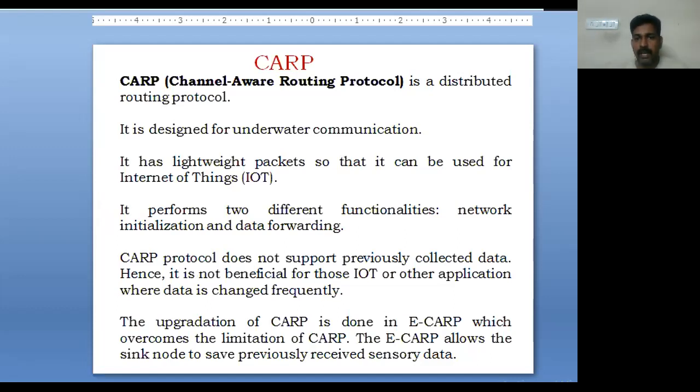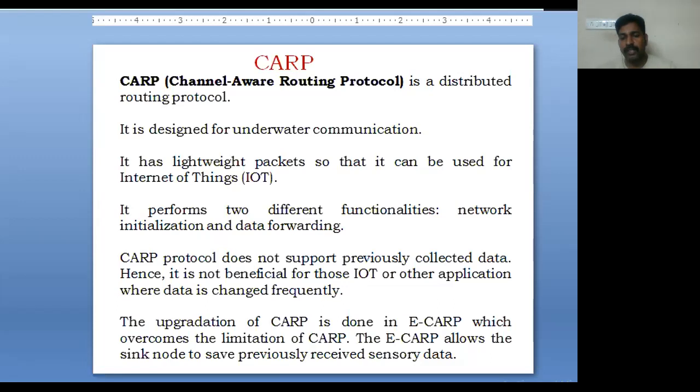First, the CARP protocol will initialize the network. For example, if sender A wants to route the information or the packet to node B, first it will initialize the network between the two systems or the two nodes. Only after establishing or initializing the network will it forward the data. It does not support any previously collected data.